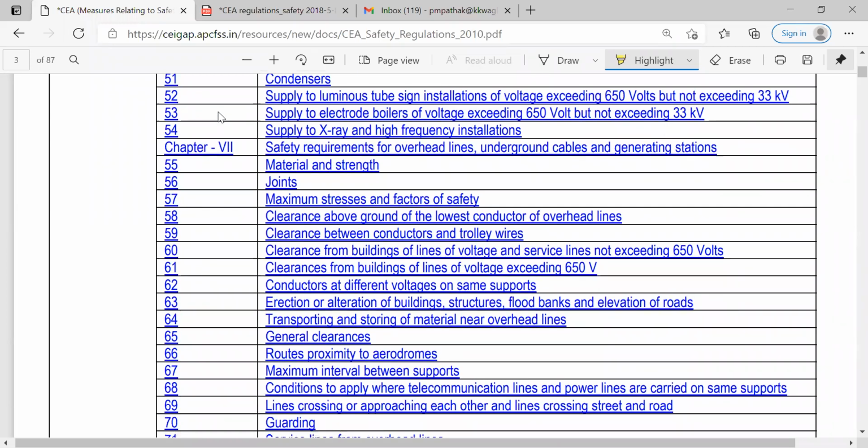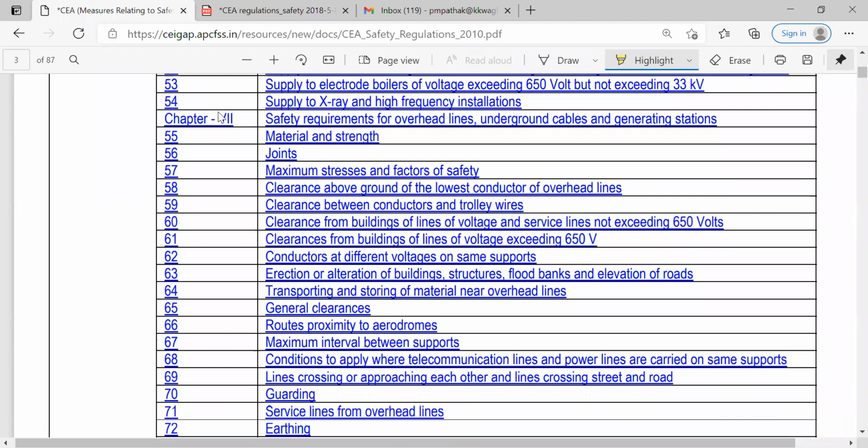Then supply to electrode boilers of voltage exceeding 650 but not exceeding 33 kV. Now it is special provisions for the boilers. So the boilers which require 650 volt plus but less than 33 kV, those guidelines are given under 53 rules. Then 54 is related to the X-ray and high frequency installations.